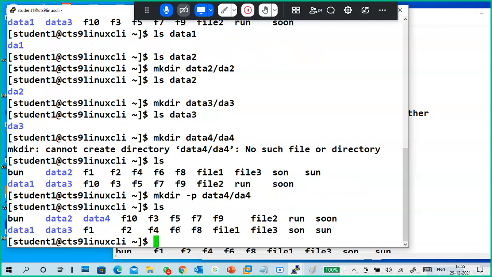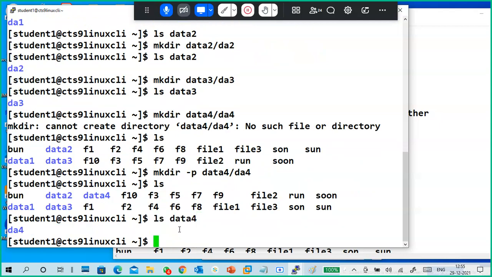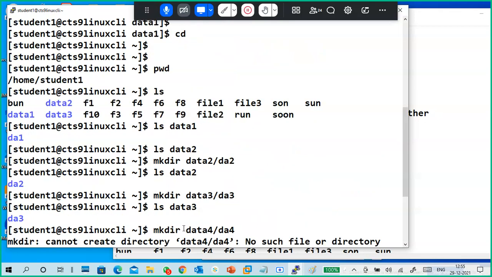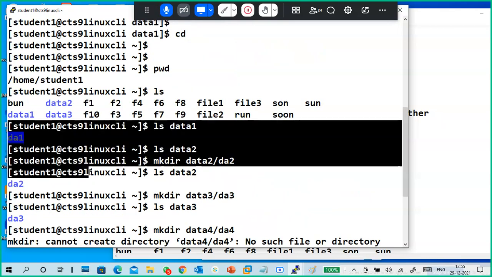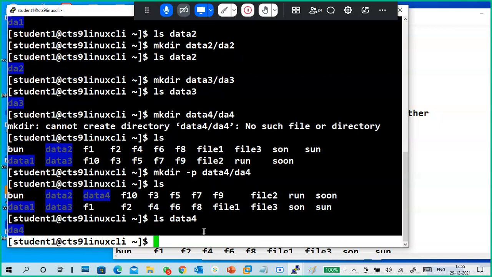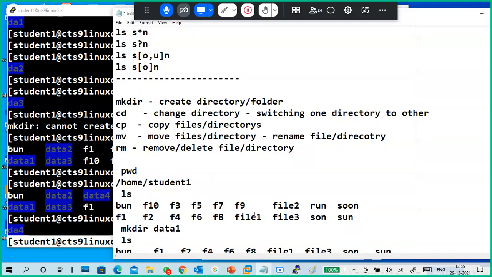See? Data 4 is created and this is also created. Got the point, guys? What is the option? Hyphen p. Hyphen p creates your parent directory and a child directory also.